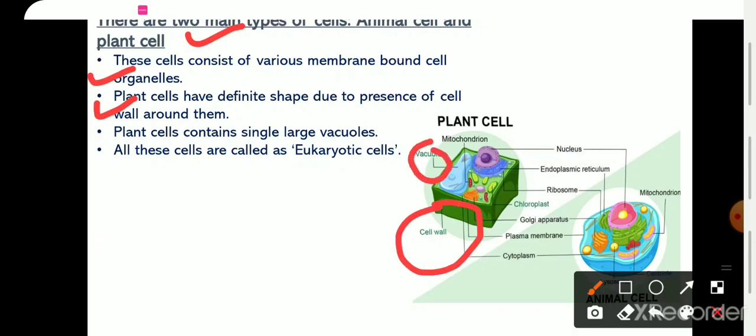And both of these cells are called eukaryotic cells, as the nucleus is very well defined with a double layer nuclear membrane. As a nucleus is surrounded by the double layer nuclear membrane, both of these cells are eukaryotic cells.